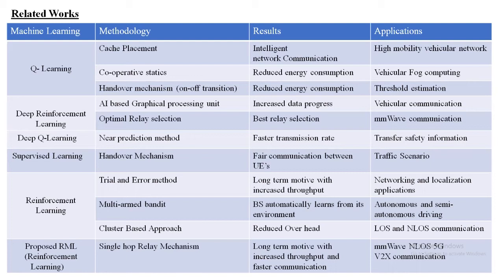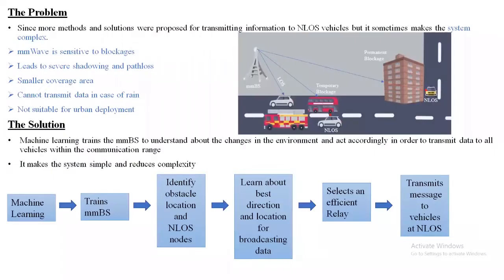Here a single hop relay mechanism is used for transmitting information to vehicles at non-line of sight. So this research work is done for a long-term motive, and it is basically used in non-line of sight millimeter wave 5G V2X applications. So the problem: even though more methods and applications are proposed to solve the non-line of sight problem in millimeter wave, it makes the system more complex. As we all know, millimeter wave is prone to blockages and it is not suitable for urban development.